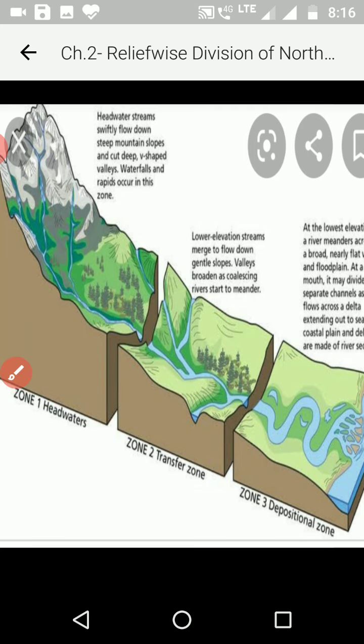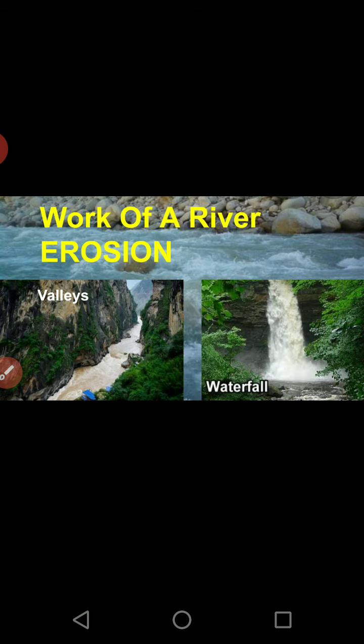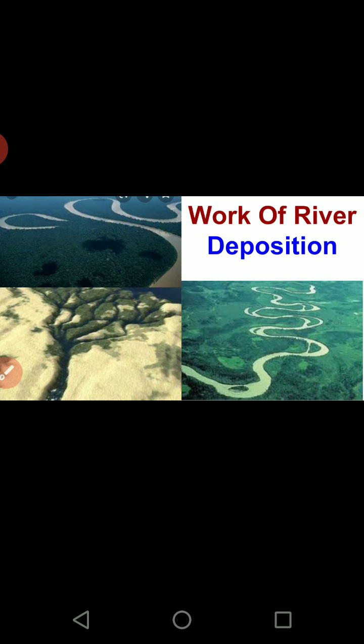Now this is basically the river's work, and in the work of a river we have two main works. Erosion, in which it forms valleys and waterfalls, which are generally found in the Himalayan, that is the upper course. And the other work of the river is deposition, and it is by deposition only that the northern plains are made. So when the river starts depositing, it makes meanders, deltas, oxbow lakes and all.